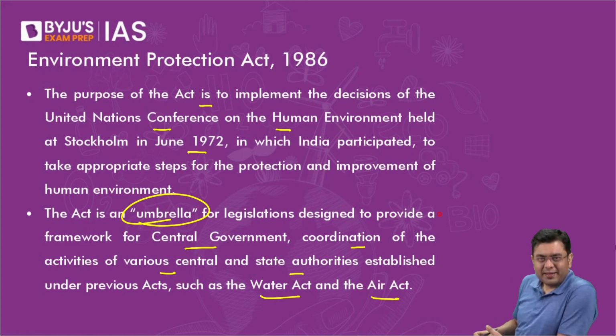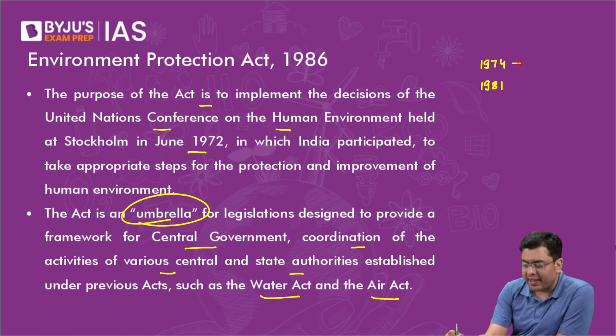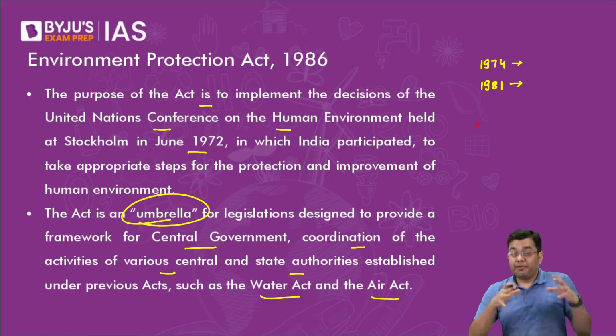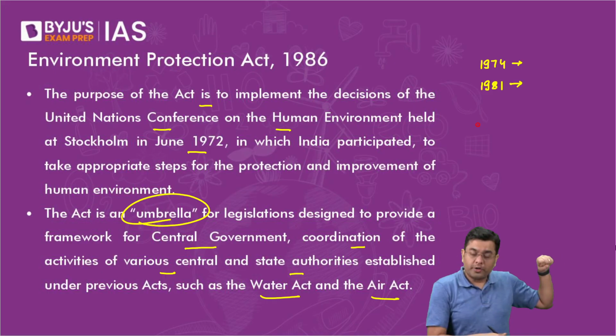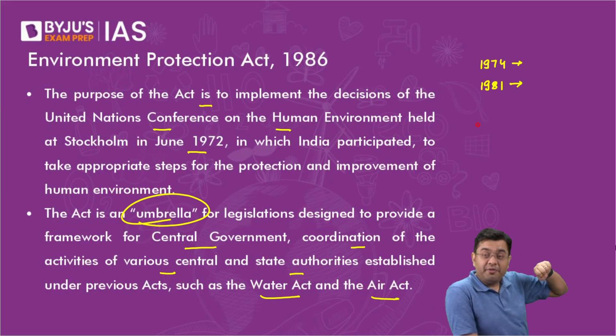So, in this case, the earlier provisions brought about by the 1974 Water Act and the 1981 Air Act provided some amount of power to the CPCB. The CPCB had the purview to establish emission norms, and it coordinated with the state pollution control boards, etc. That was the power given to them.